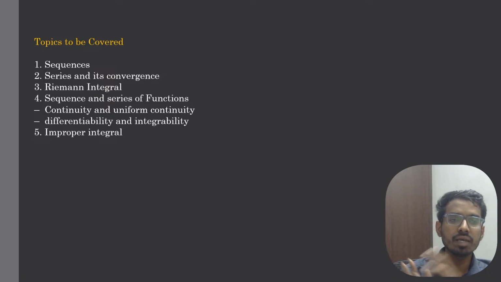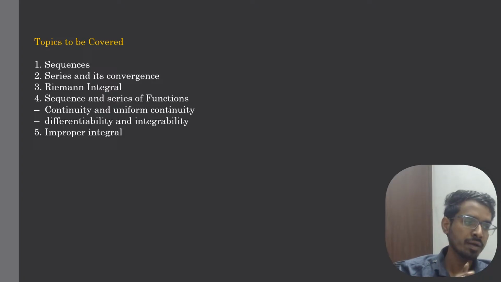Some topics are common in differential calculus and analysis. For example, limits, continuity, differentiability are things we already covered in calculus, so I will not cover them again here. Real analysis has only these 5 topics. When you see limits, continuity, differentiability, just refer to calculus because we have already covered that.